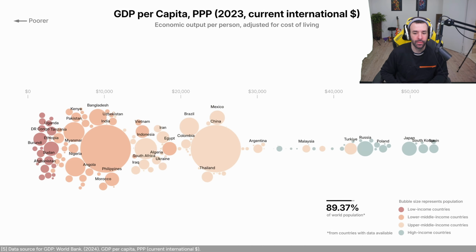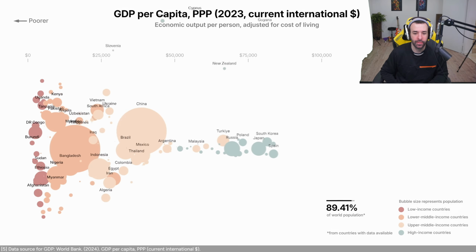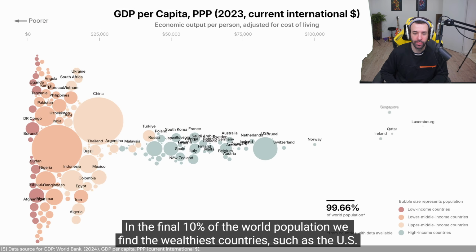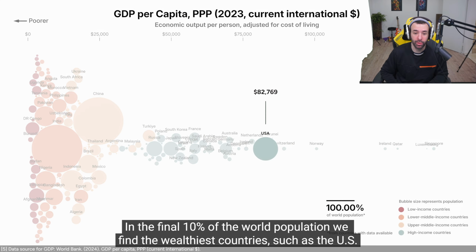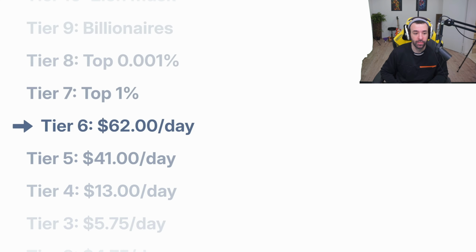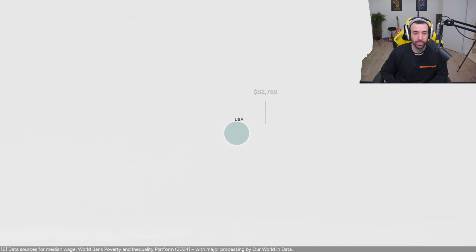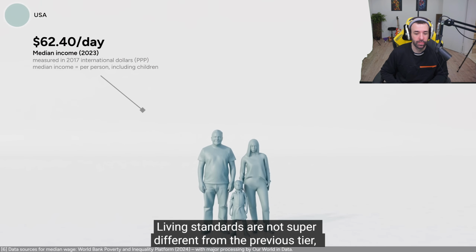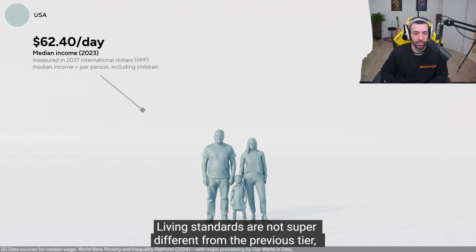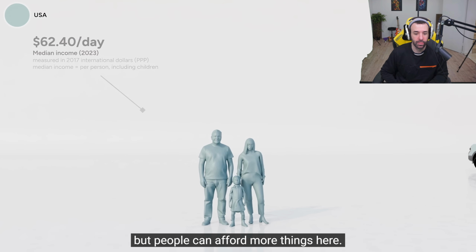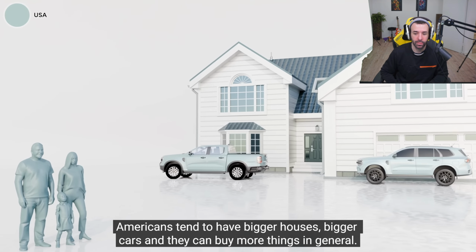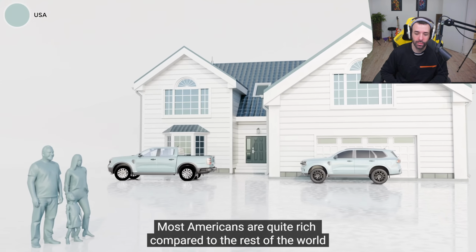Let's move higher. Here we go. In the final 10% of the world's population, we find the wealthiest countries, such as Singapore. Let's pick the US. The median wage in the US is about $62 per day. Living standards are not super different from the previous year, but people can afford more things here. Americans tend to have bigger houses, bigger cars, and they can buy more things in general. Most Americans are quite rich compared to the rest of the world.